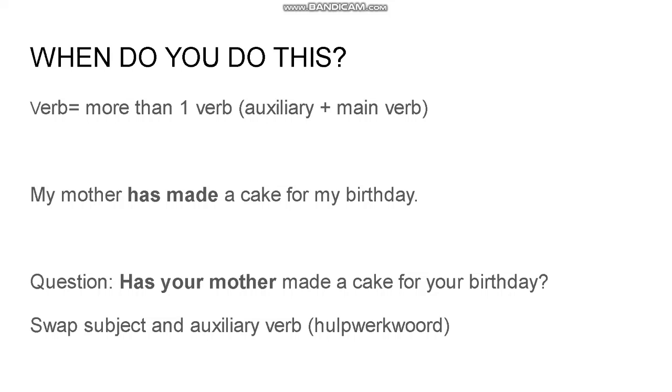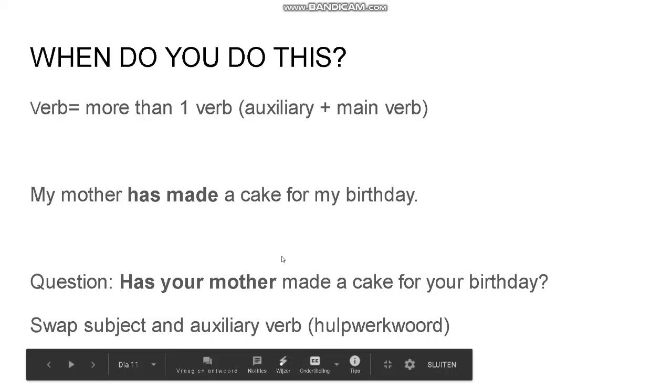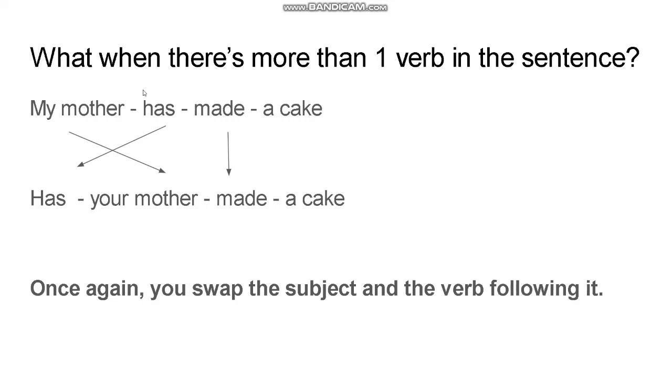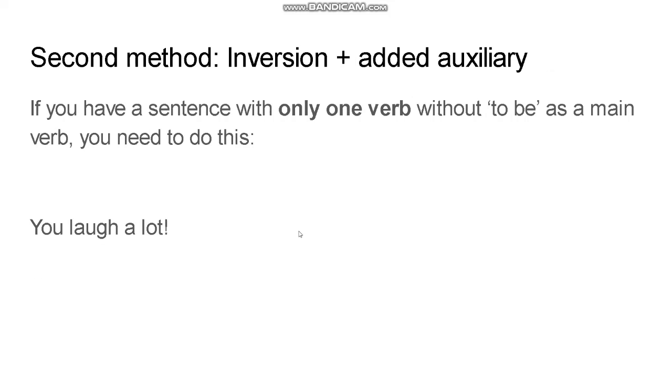You take the auxiliary verb, het hulpwerkwoord, and you change it to first position. You take your subject, you flip that to the second position, and then you take your main verbs or the rest of the verbs and you add them after your subject. The rest of the sentence remains unchanged. So it looks a bit like this. Subject, second position, your auxiliary verb, first position, and then the rest of the sentence. Pretty simple. The second method consists of inversion, dus opnieuw omkering, but this time you need to add an auxiliary.